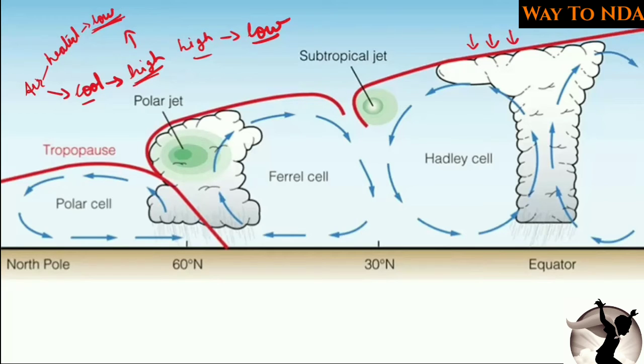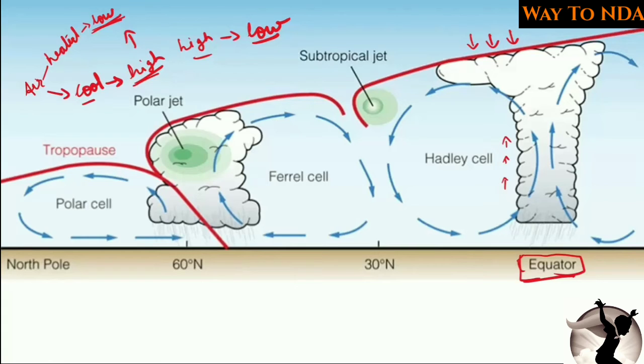Okay, here is the equator, and at the equator the temperature is very high. We have just studied that when the temperature is high, the air will be heated, and when the air is heated, it will be low in weight. When the air is low in weight, it will expand and rise above.